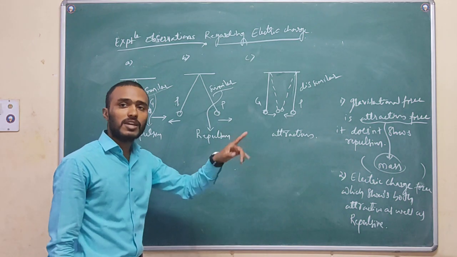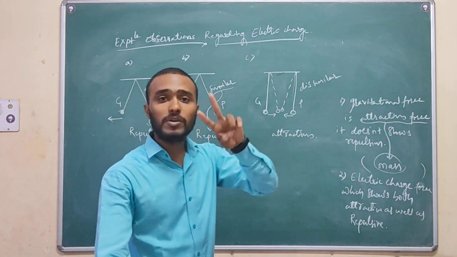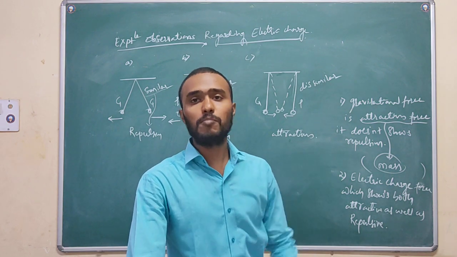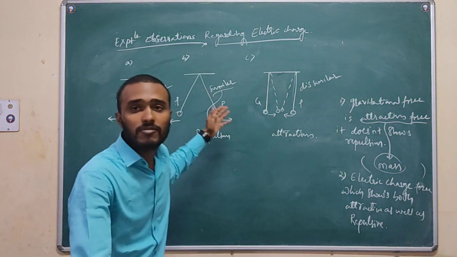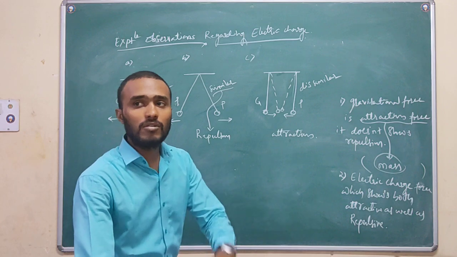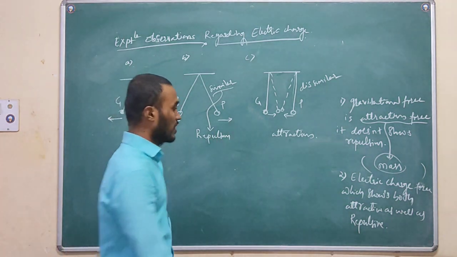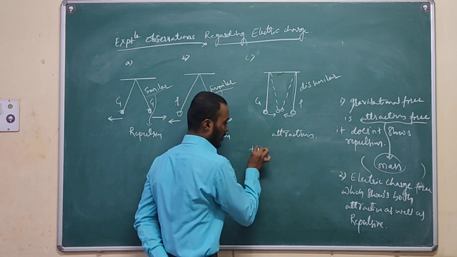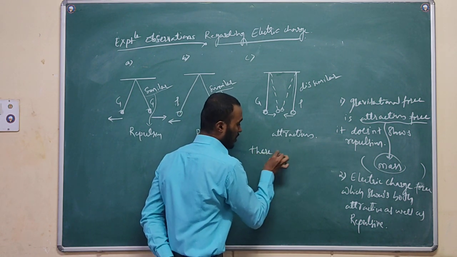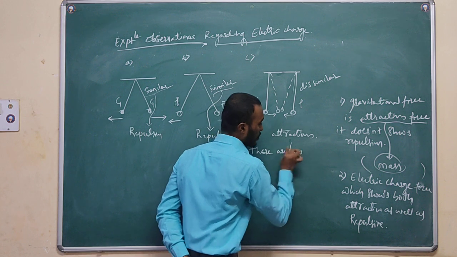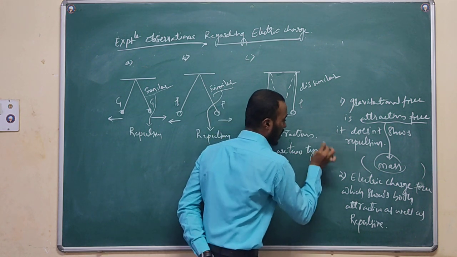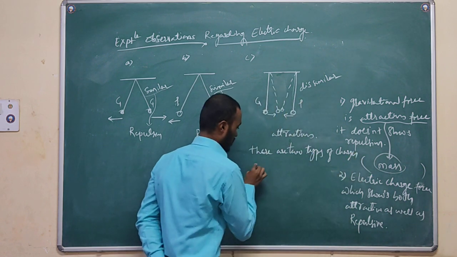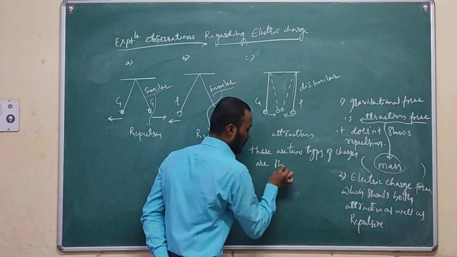It is highly impossible otherwise. So there are two types of charges.